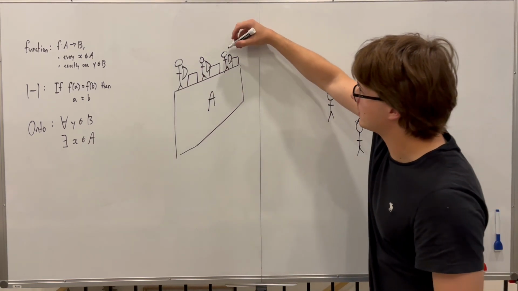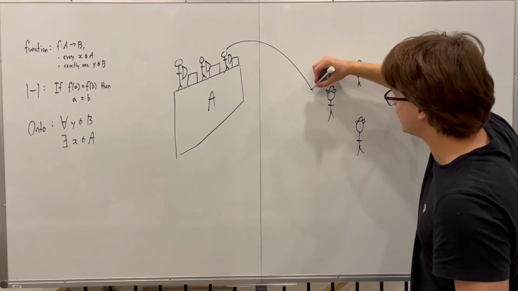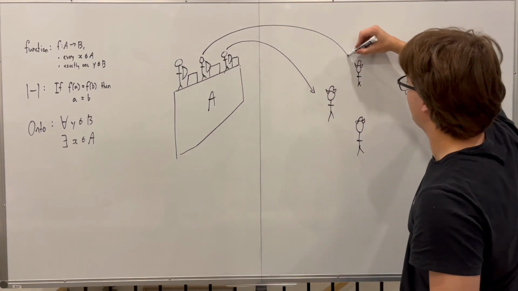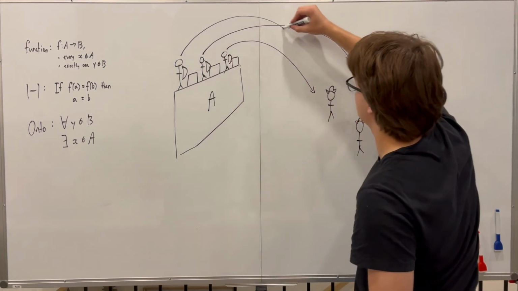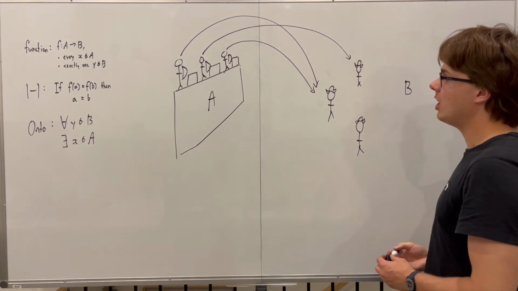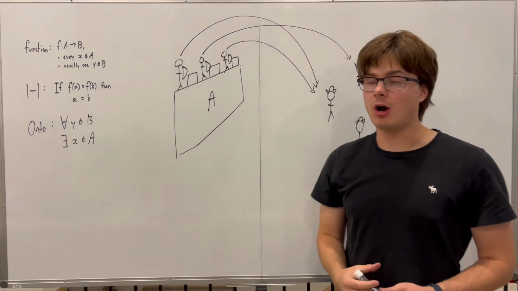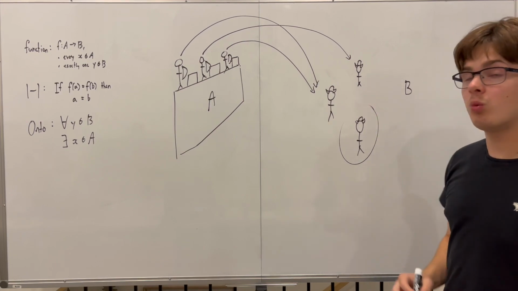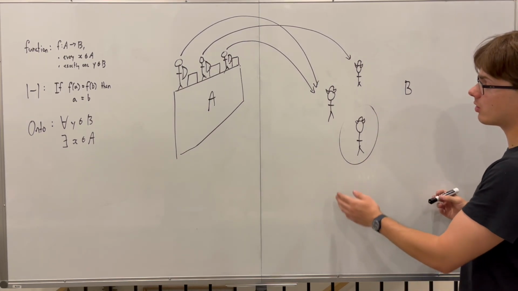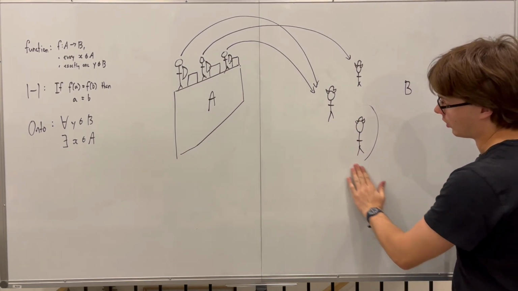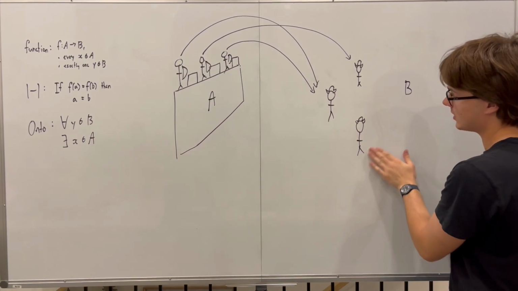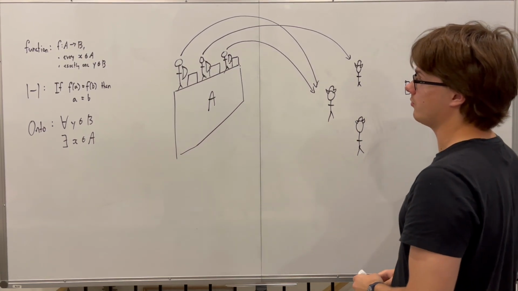So if we had archers, for example, fire like this, firing at that one, and this one fires at this guy as well, we find this is not onto because this guy was not hit. He has no arrows flying at him or towards him. So this would be an example of not an onto function.